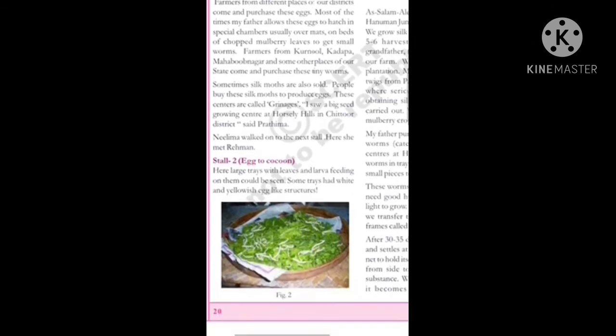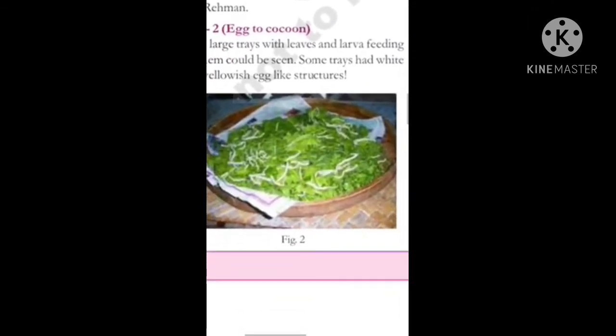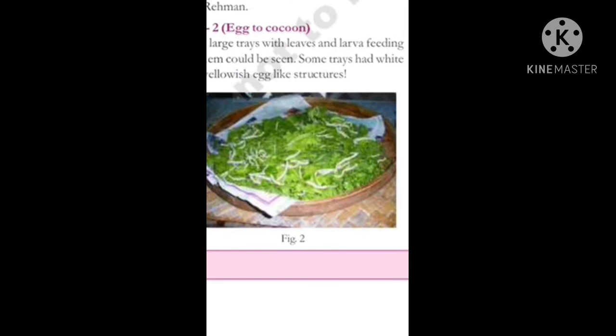You have to observe this picture. One plate is there, in that one paper is there, and mulberry leaves are there. The small eggs which the moth gives will be kept on these mulberry leaves. This is the food for the worms which come from the eggs.